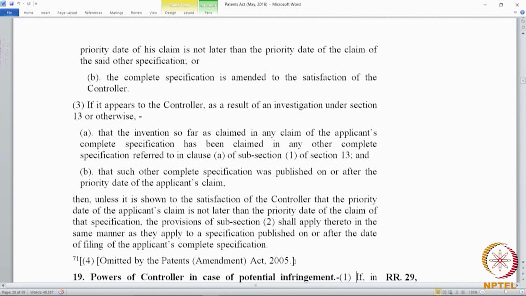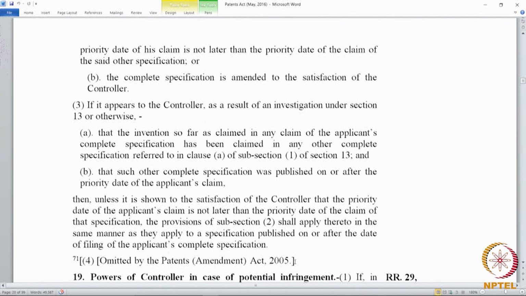can also apply to cases where 13(1)(a) is mentioned. So, the situation is similar: if something that has been claimed is covered by a complete specification mentioned in 13(1)(a), and we saw that 13(1)(a) covers all the applications that were filed in the old regime, the 1911 regime, because the 1911 Act came into effect on the 1st of January 1912.